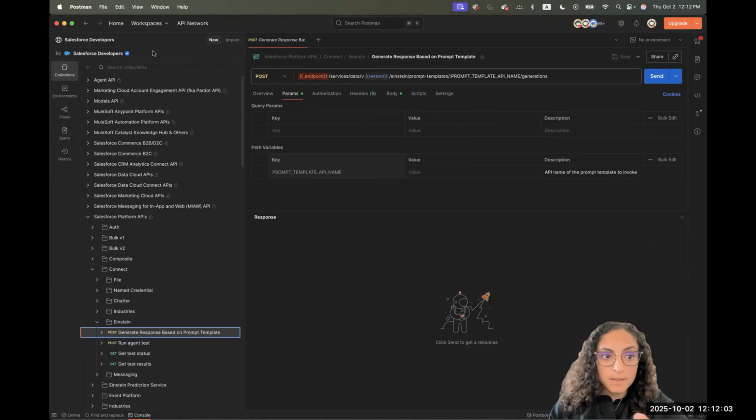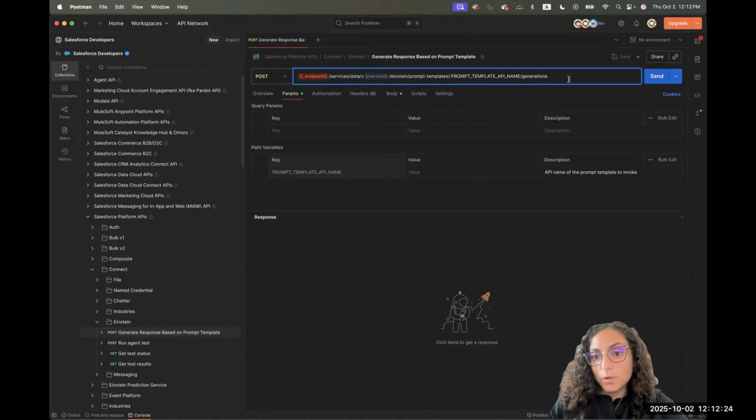But to give you an idea, this is Salesforce developers. It's all the APIs that Salesforce is exposing for anyone to use. There are a lot of them. One of them is called Einstein prompt template. The URL or the resource for it is this URL to generate or invoke prompt templates. So this is the one that we'll be using.